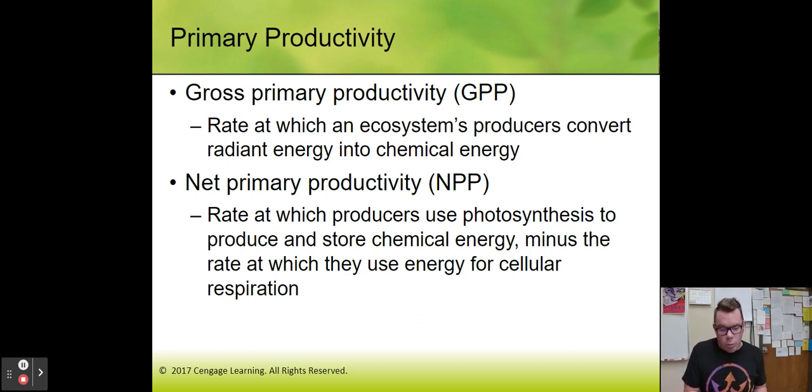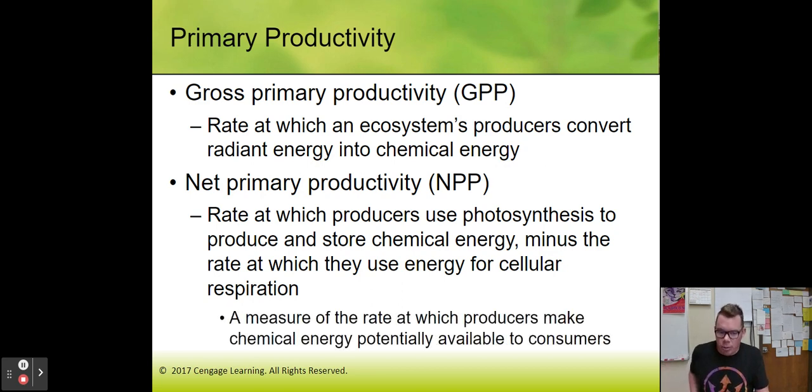Now net primary productivity, this is number 13. This is the rate at which producers use photosynthesis to produce and store chemical energy, minus the rate at which they use the energy for cell respiration. So for plants, let's say they make 100 molecules of glucose. That's the gross. Cellular respiration is like the taxes. That's what they need to use to survive. So let's say they use 20 molecules of glucose. The net would therefore be 80. So you start with 100, you use 20 to stay alive, the net is 80. That's a really important concept to understand.